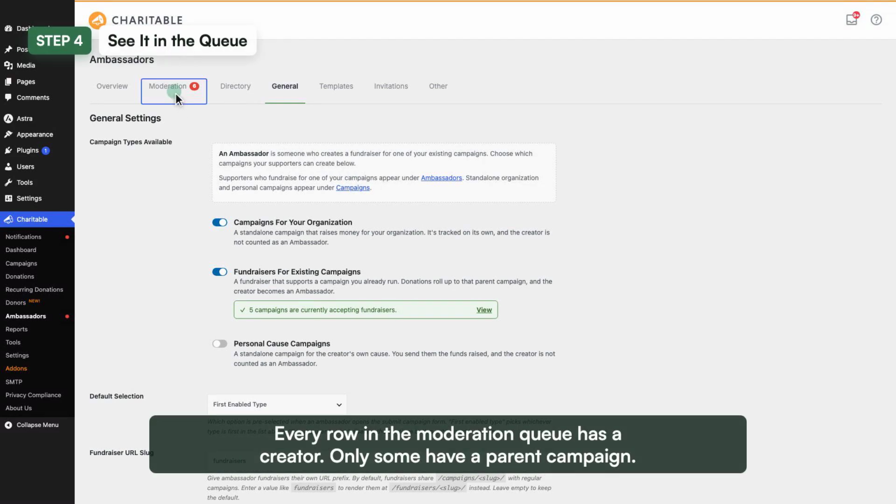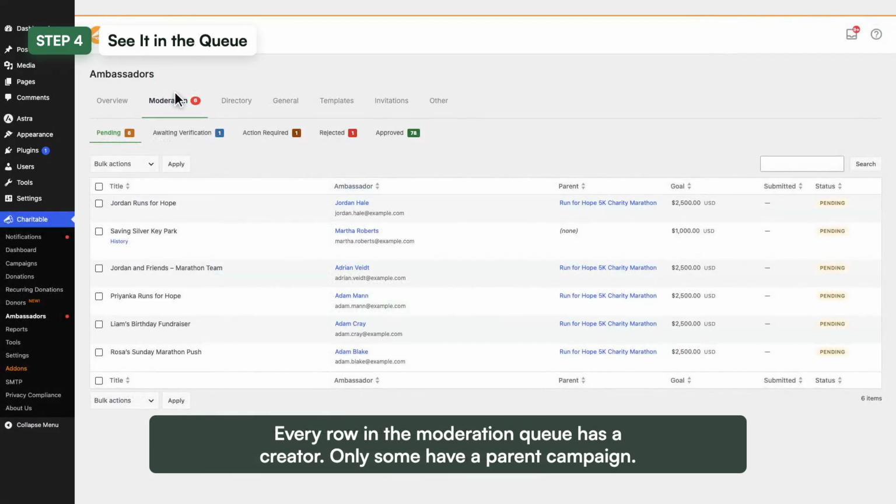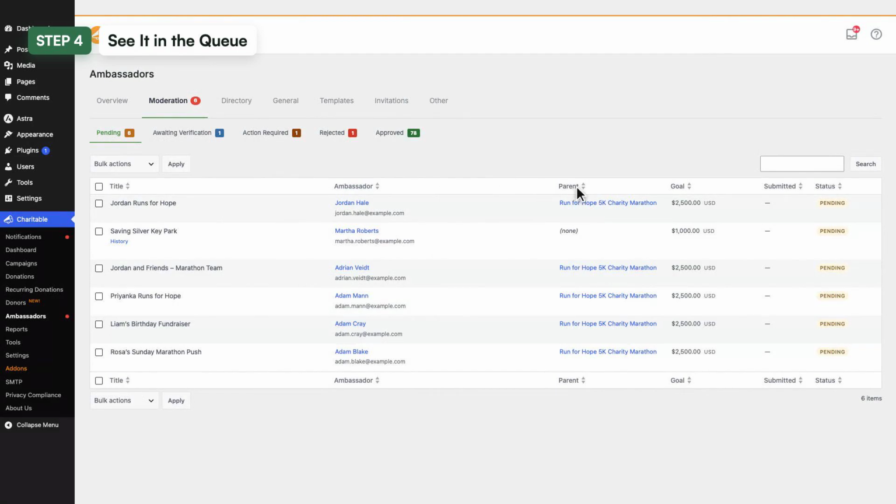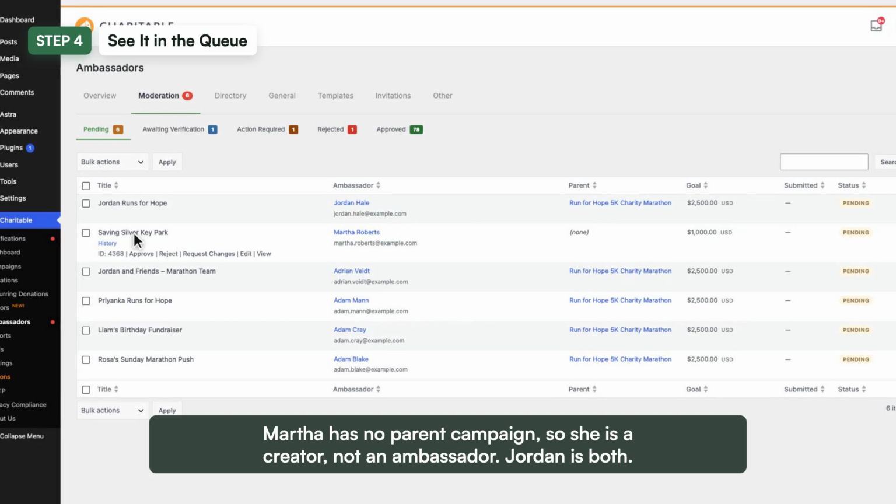You can see it in the moderation queue. Every row has a creator, but only the ones with a parent campaign are ambassadors. Saving Silver Key Park has no parent campaign. Martha is a creator, she is not an ambassador. Jordan, just above her, is both.